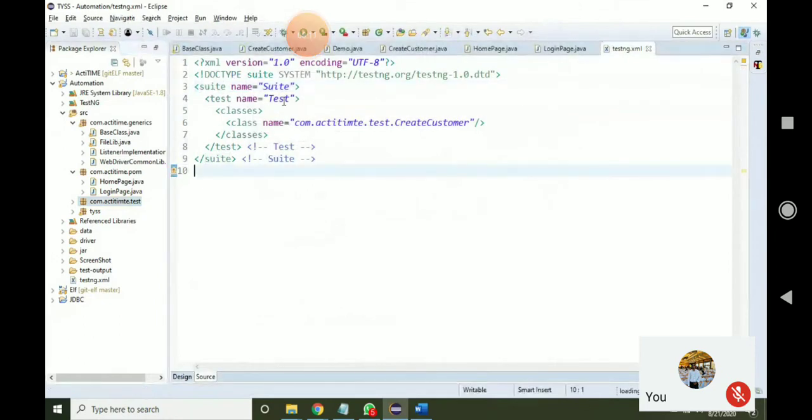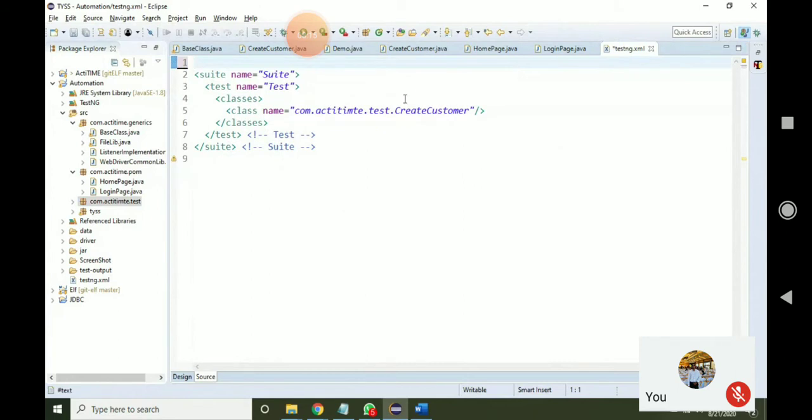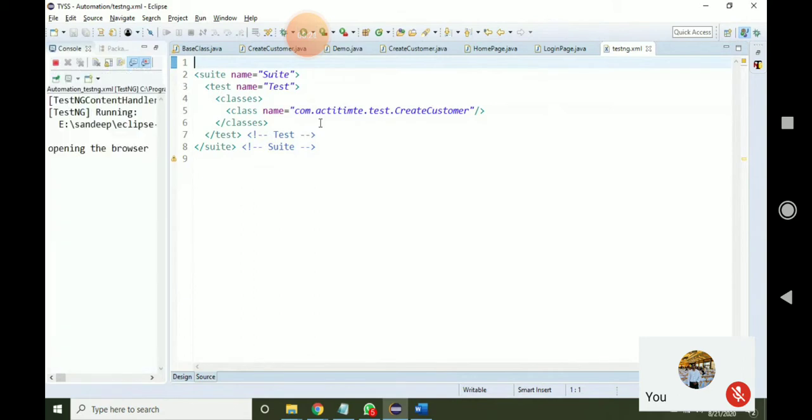Okay, done. Now if I execute, it will just do login and logout. Let me execute this suite file. Okay, we'll see what happens. First it is going to open the browser and enter the URL.